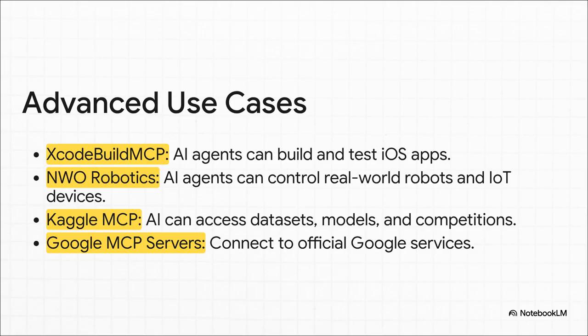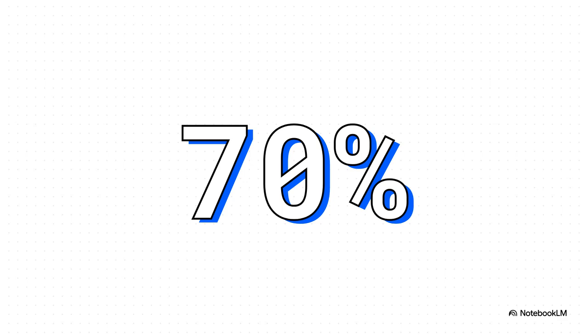With NWO Robotics, an AI agent can control physical robots out there in the real world. It can dive into Kaggle to do data science or connect directly to Google's official services. That assistant with hands idea? It's happening right now. This ecosystem of tools isn't just about unlocking new features either.